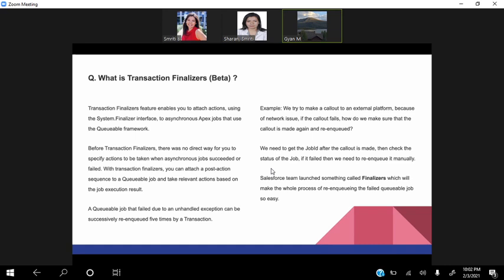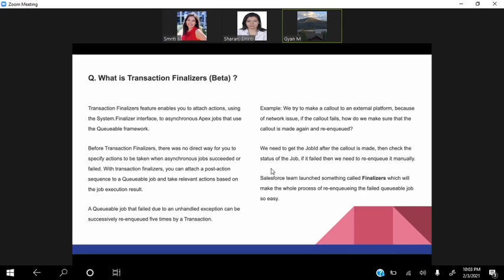That's what we used to do, and then check the status of the job. Manually we had to do it. But Salesforce launched the finalizer, and this made the process so easy because we can re-enqueue the failed queueable job. So as in, okay, the callout failed, right? Now we can re-enqueue to check, okay, now it has passed.